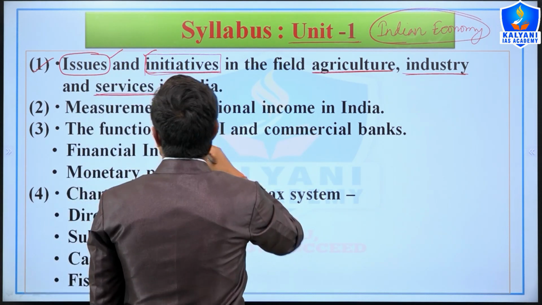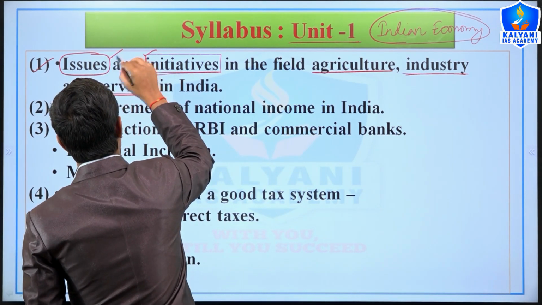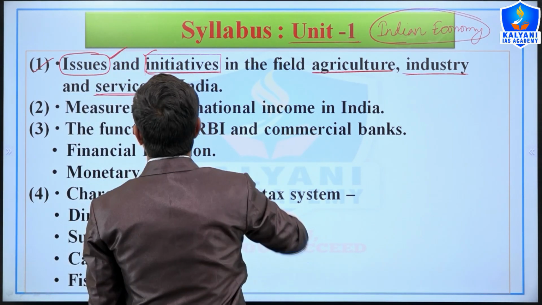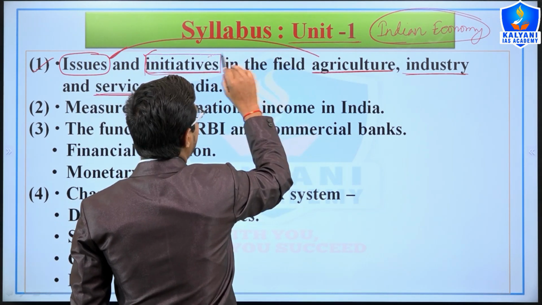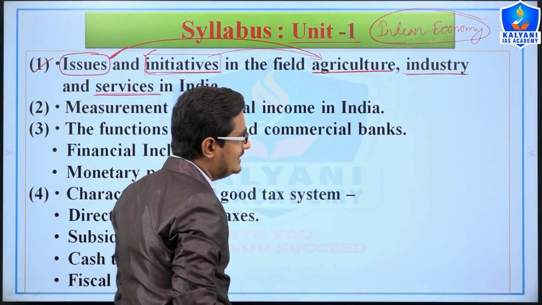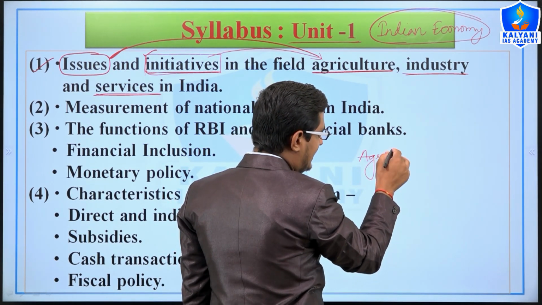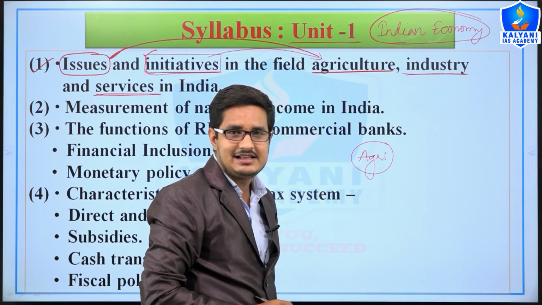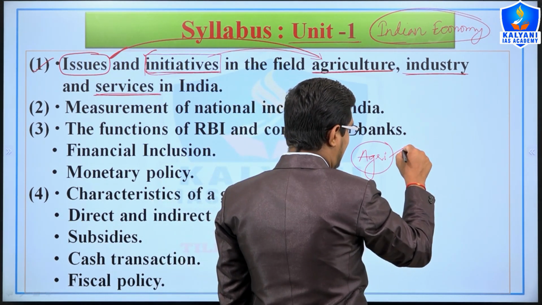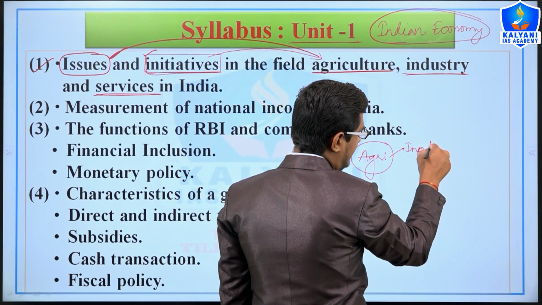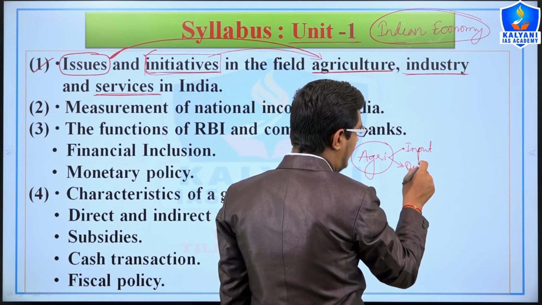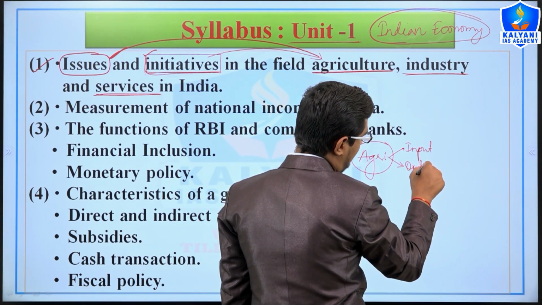We have to understand, study and prepare the issues and initiatives of agriculture, right? And I would tell you how. If we talk about agriculture, then there are input issues and output issues.